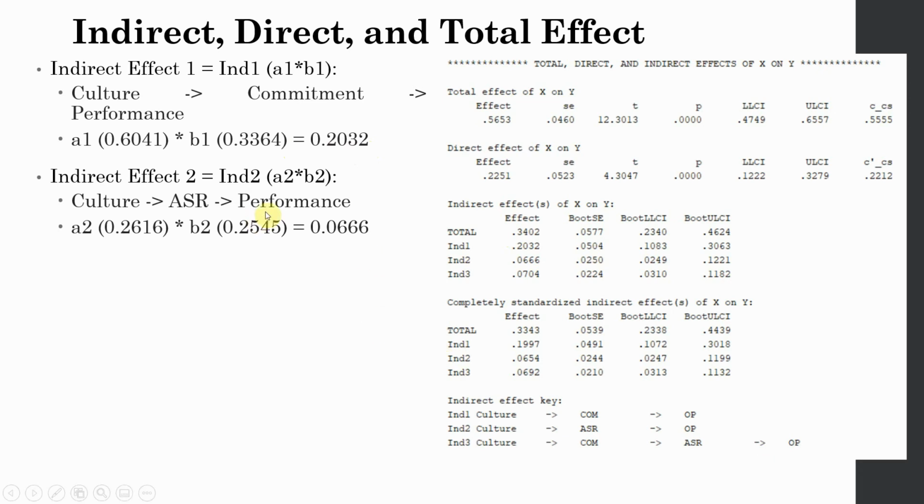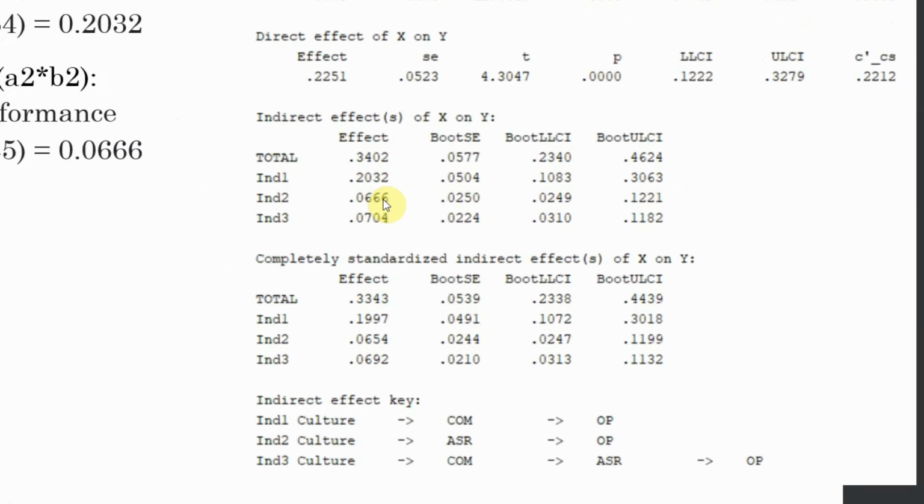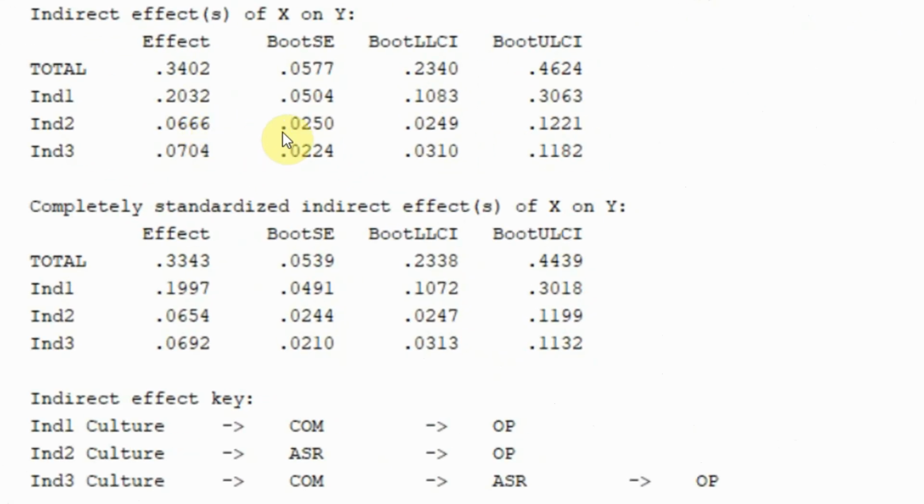The second indirect effect, A2, B2, is from culture to assurance, assurance to performance. Culture to assurance is A2 as we saw earlier, assurance to performance is B2. You simply multiply it, you get this particular output, same as this. Now, is there a mediation? Yes, because there is no zero in between. And if you simply divide this effect size by this standard error, you are going to get the t value or t statistic, which will be greater than 1.96.